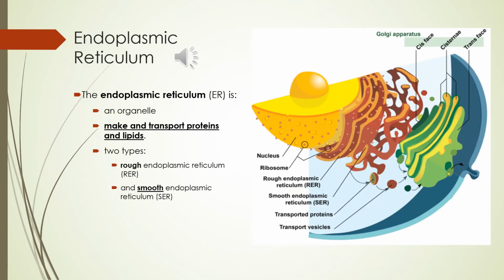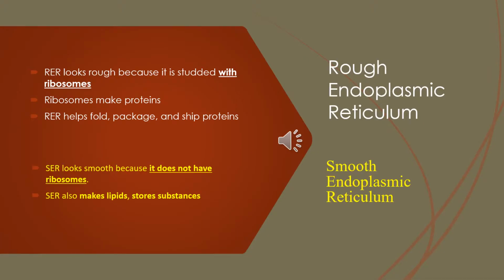The endoplasmic reticulum is an organelle that helps make and transport proteins and lipids. There are two types of endoplasmic reticulum. You have the rough endoplasmic reticulum and the smooth endoplasmic reticulum. Both types are shown in this figure. The rough endoplasmic reticulum looks rough because it is studded or embedded with ribosomes. It provides a framework for the ribosomes.